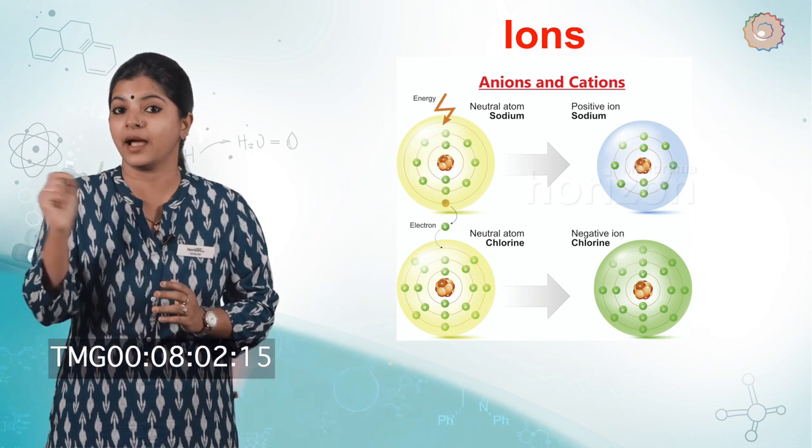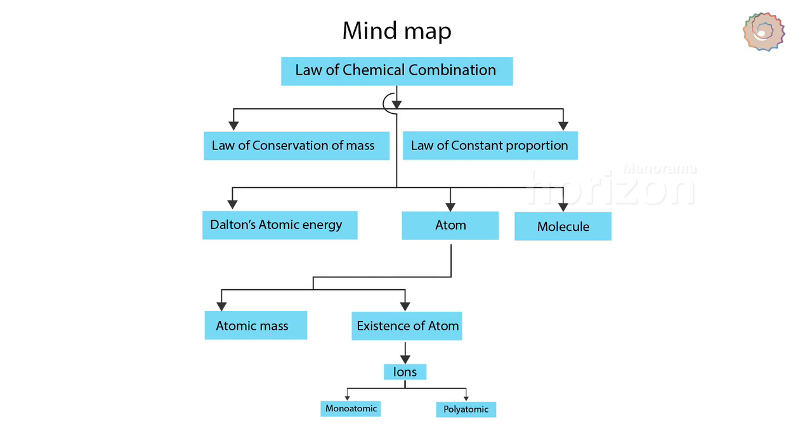So to conclude, the two laws of chemical combination are the law of conservation of mass and the law of constant proportions. And we also discussed the basic theory about the nature of matter proposed by John Dalton, who introduced atoms and molecules. And remember, atoms also exist as charged particles called ions.